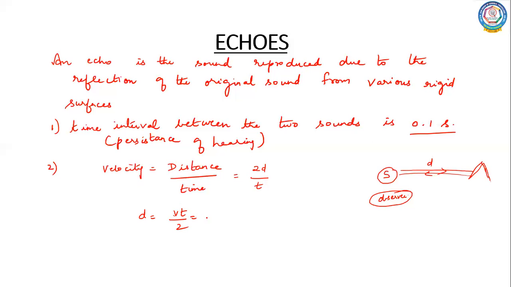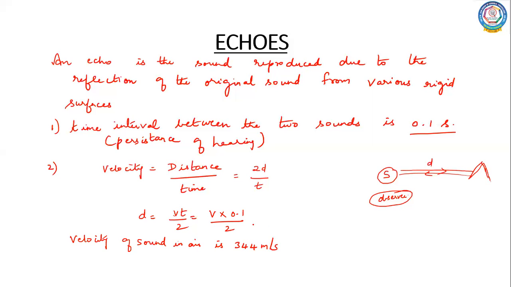I know the value of t to be 0.1 second, divided by 2. And as I told you in my earlier video, the velocity of sound in air, what is the value, children? Velocity of sound in air is 344 meters per second.